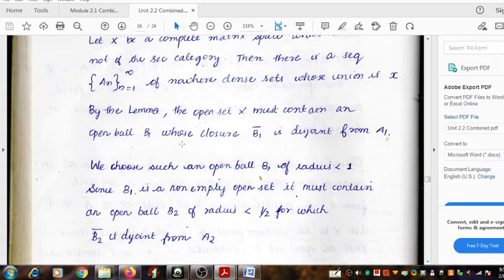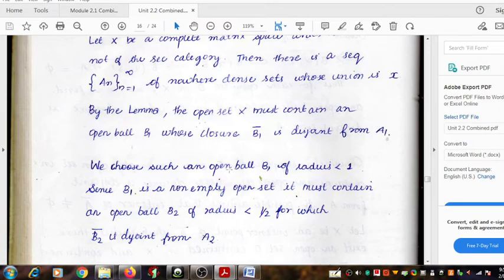These are done using the lemma. By applying the lemma, we can choose an open ball B2. The second open ball B2, which is inside B1, is selected by applying the lemma. Again applying the lemma, we get that open ball B2, and B2 has the property that its closure, B2 closure, completely avoids the second nowhere dense set A2, which is chosen from this family.